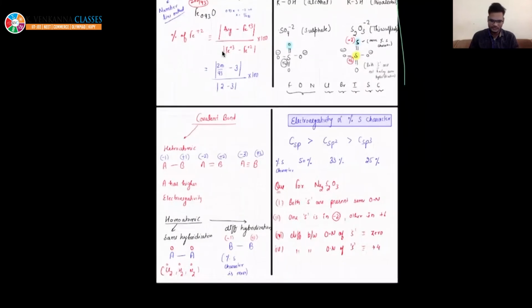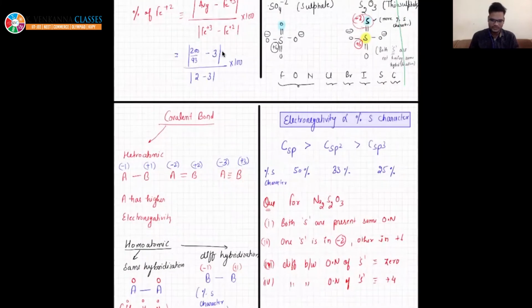We have already seen that both sulfur are not present in same oxidation state. One is in -2, other is in +6. So this cannot be right, beta. And the difference of oxidation number is also not 0. This is also wrong. Are you sleeping? First and third are wrong, beta.